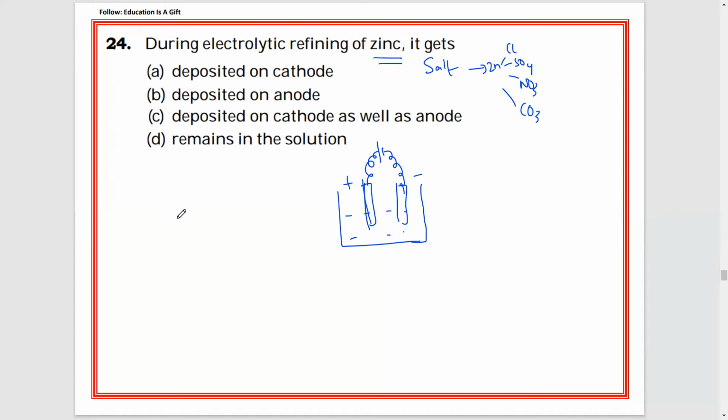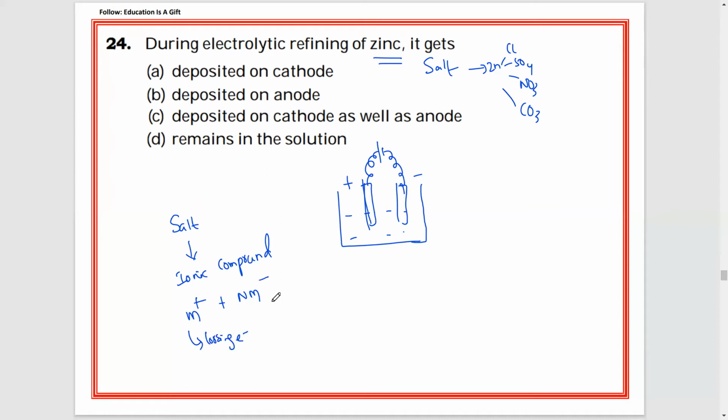Simply to say, salt is nothing but an ionic compound, isn't it? An ionic compound is a combination of metal and non-metal. Metals are electropositive in nature because metals always lose electrons.